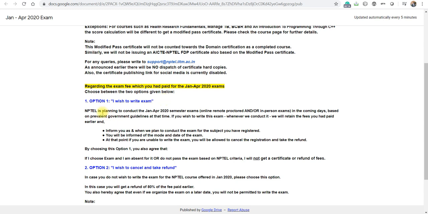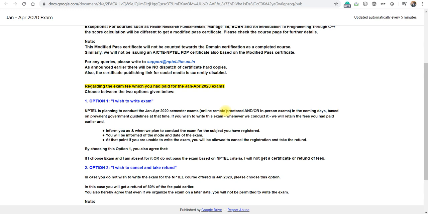You can see here NPTEL is planning to conduct the January to April semester examination online remote protected and/or in-person examination. So I hope you know logical 'and/or'. Here NPTEL is again reviewing whether they can conduct online remote protected examination or not.